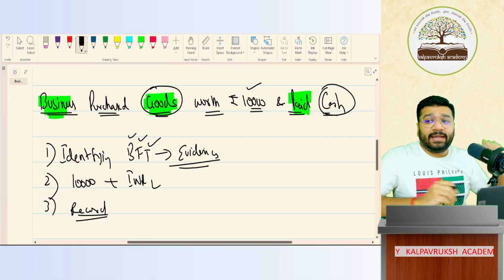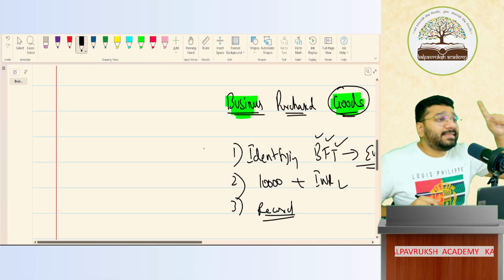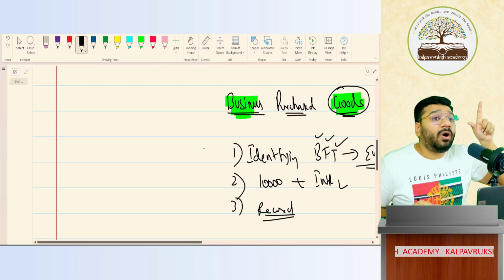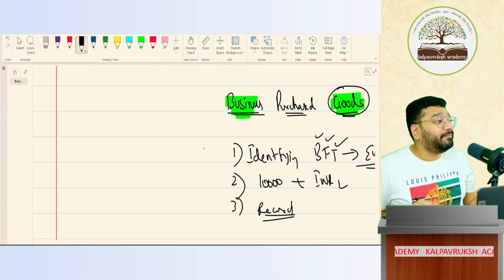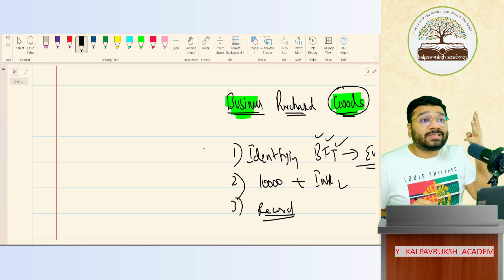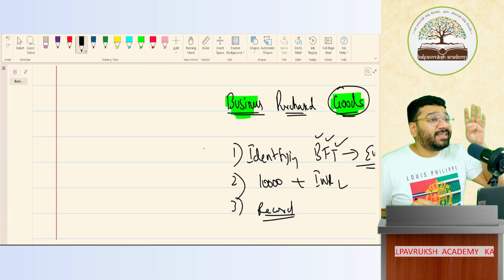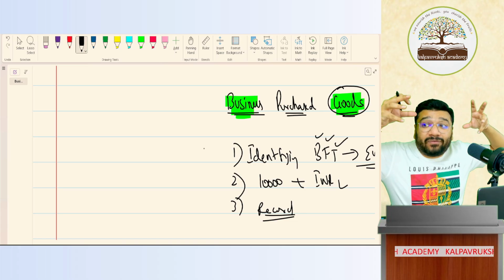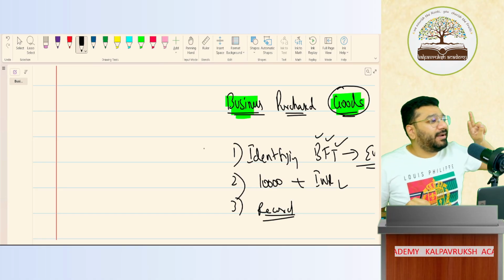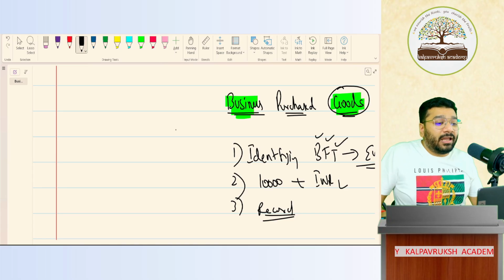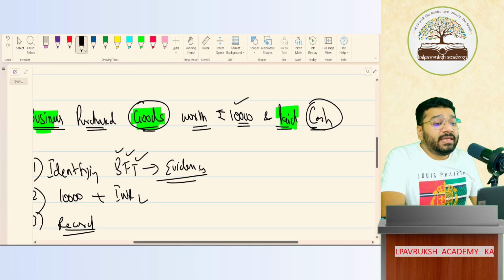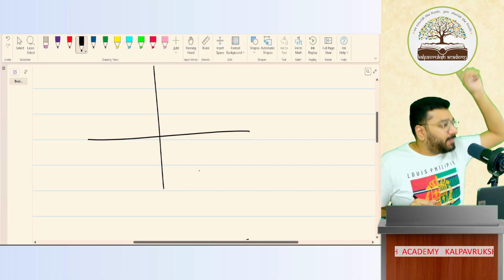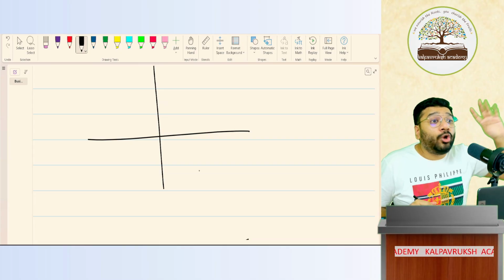Got it? Not got it? Now listen very carefully. In a transaction, you're always supposed to search for what? Accounts. Got it? Not got it? How many accounts minimum will be there? Minimum 2. Can there be 3 accounts? Yes. Can there be 4 accounts? Yes. Can there be 5 accounts? Yes. Accounts can be multiple, but the aspect of these accounts will be 2: either debit or credit. Now, these accounts are there, no? You will be able to classify, or any person on this planet will be able to classify, under 4 quadrants.